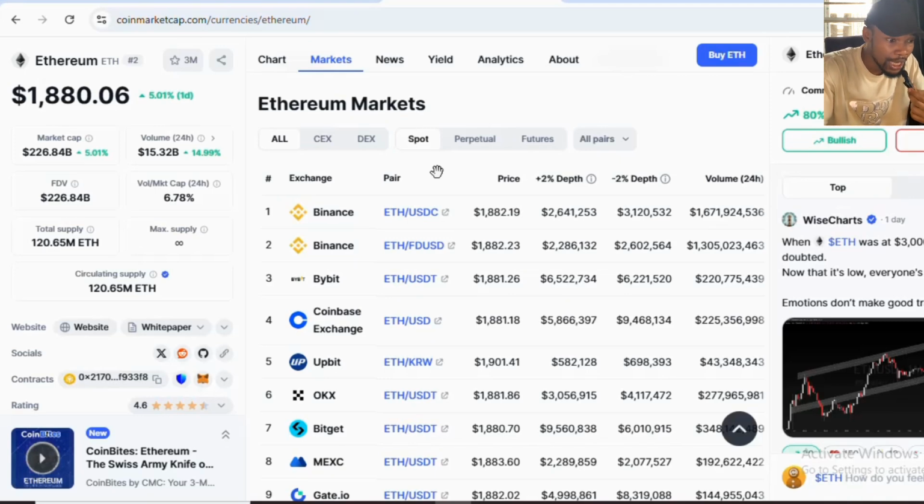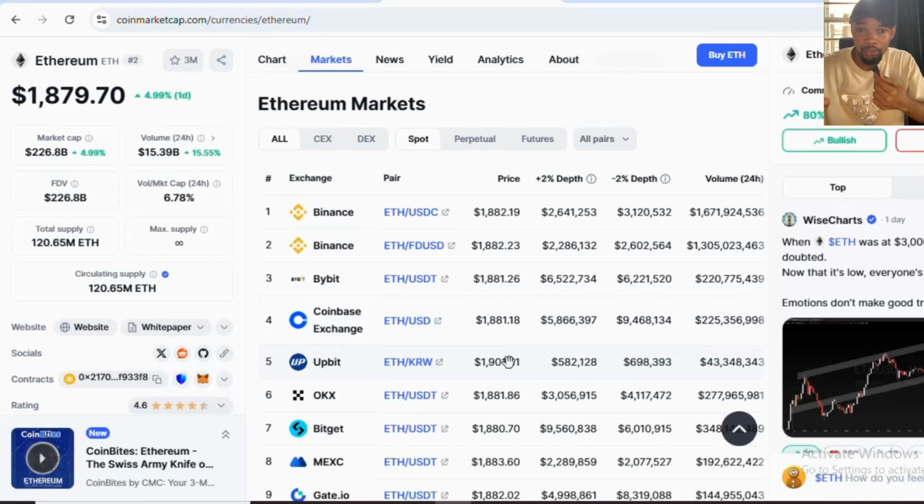All right. For example, the average price of Ethereum right now on Binance is around 1882. All right. But if you check an exchange like Upbit, you can see Upbit sells Ethereum for 1901, and this is a huge price difference here, a good amount of profit when you do the maths. All right, if you do the maths of 1901, maybe buying on Binance and selling on Upbit, you can find some huge price difference here. Okay, and this is how you get your rewards. When you buy Ethereum on Binance and you sell it on Upbit, then you can get some rewards. And Upbit is one of those exchanges that you can use.